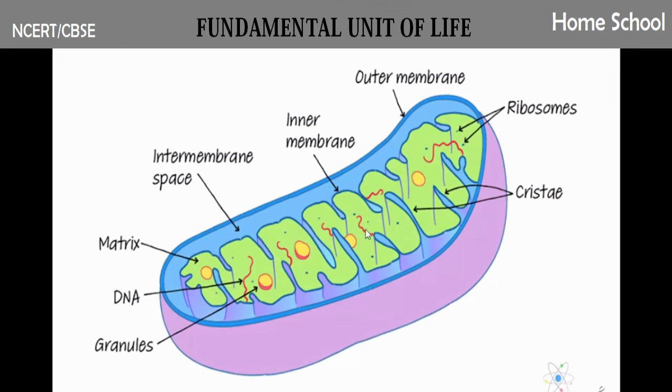So whatever protein it wants for its structure can be synthesized within the mitochondria itself. It has no need to depend on the nucleus because it has its own DNA, right? So this is the inner structure of mitochondria. Clear? That's all about mitochondria.